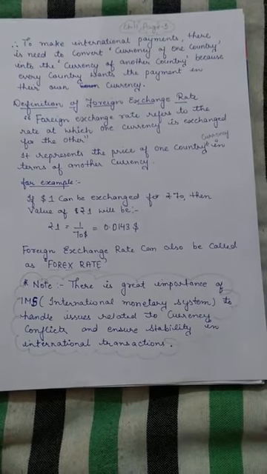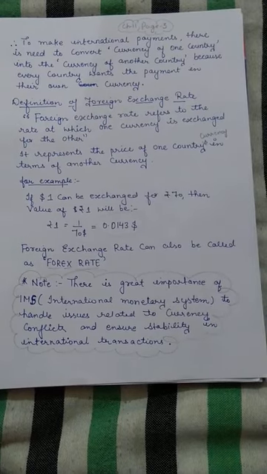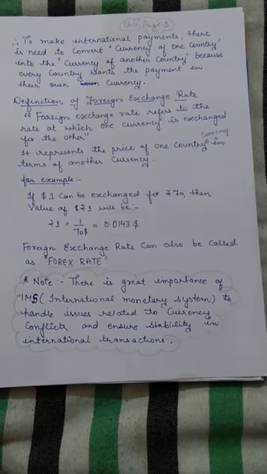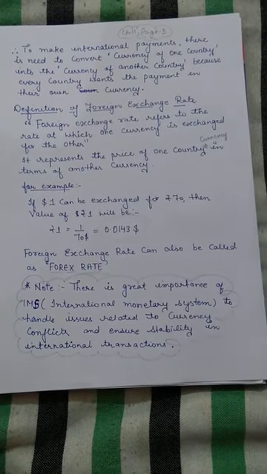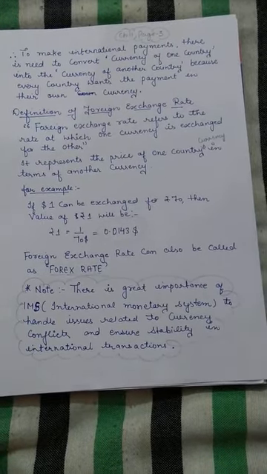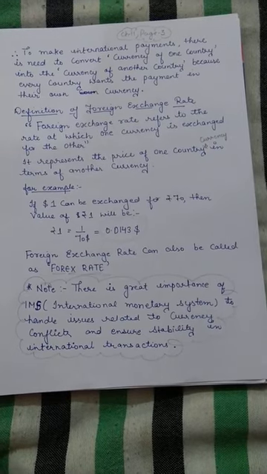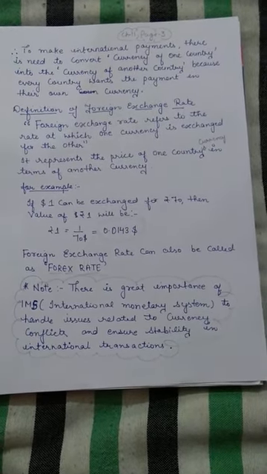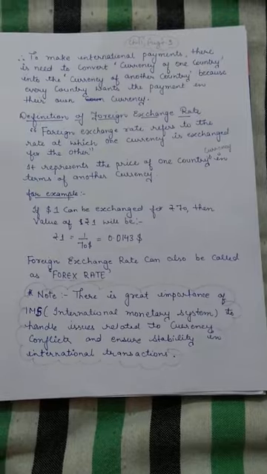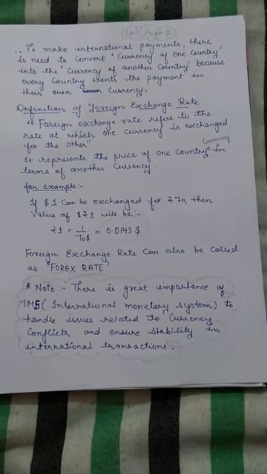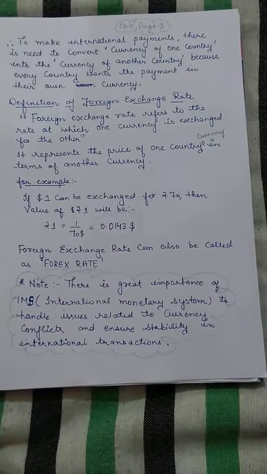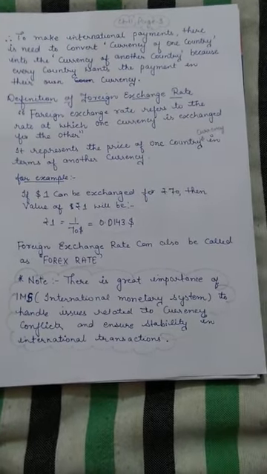And the last one was the technical definition of foreign exchange rate: the foreign exchange rate refers to the rate at which one currency is exchanged for another. And there was an example: if we can exchange $1 for 70 rupees, then to get $1 American we have to give 70 Indian rupees, and this foreign exchange rate is also called forex rate.